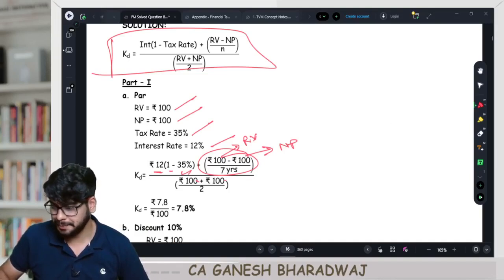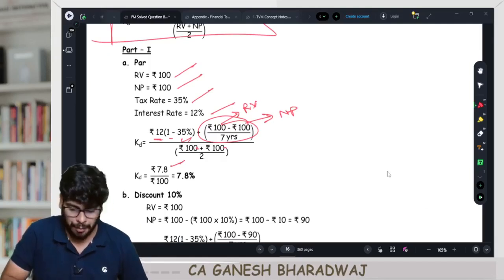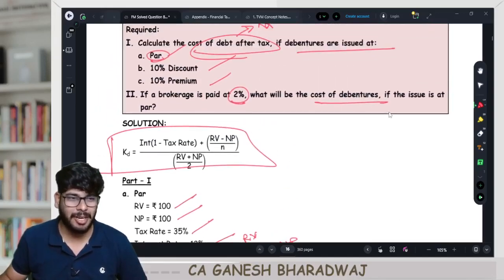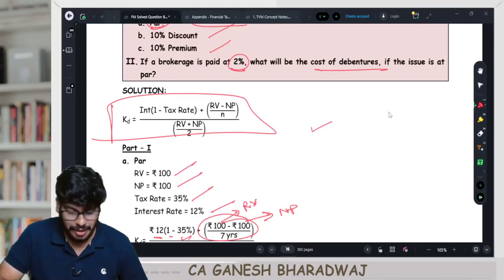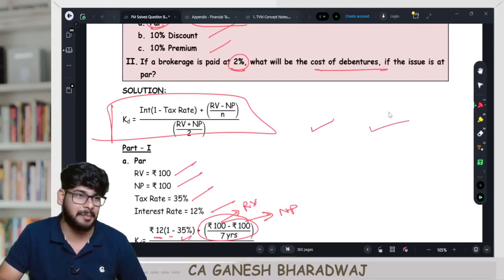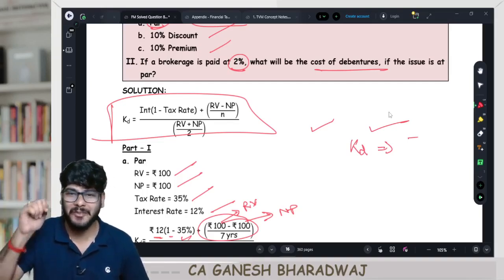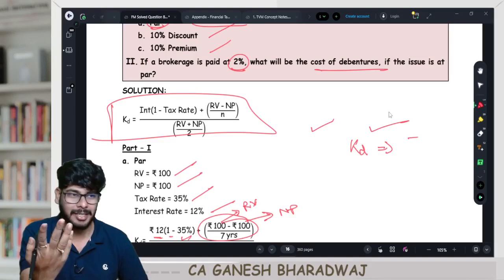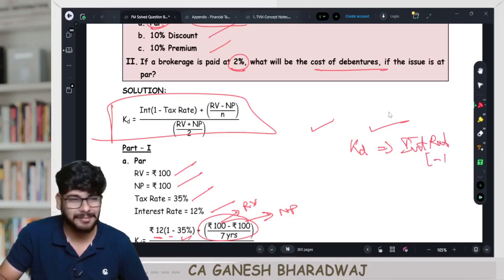Are you clear with this, guys? Fine. So technically what you get is 7.8 upon 100. This is going to be 7.8%. Can I come to a conclusion? This is just one observation. When you are issuing at par and also redeeming it at par, can I directly say for KD, the only cost is interest cost? There is no difference between the two, no? When I'm issuing and redeeming at par, the only cost associated is interest cost, right? Directly can I say KD is going to be your interest rate into 1 minus t, right?